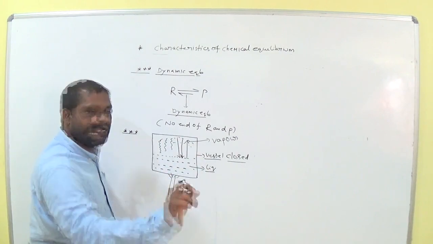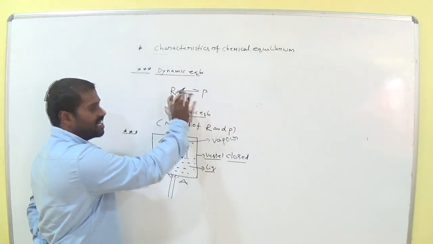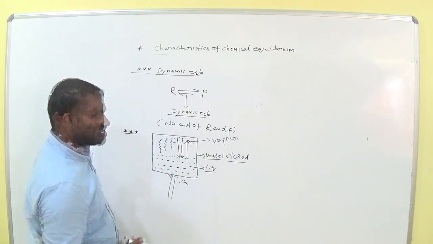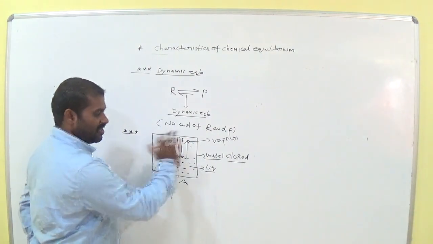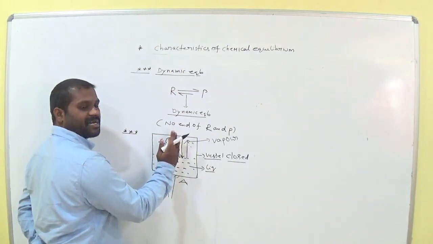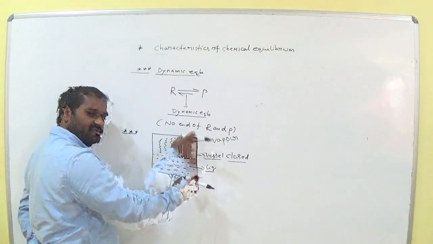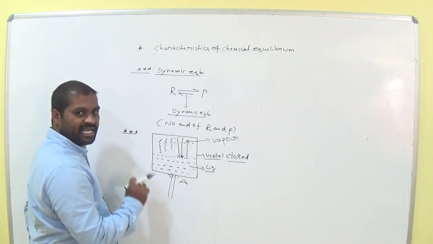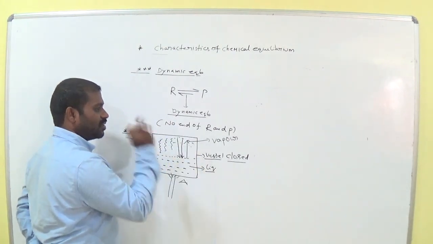So where do we observe the reversible condition or equilibrium condition? In the case of a closed vessel only. That means here the liquid undergoes vaporization and the vapor is converted to liquid. Reversibility takes place. Why? Due to the closed vessel.